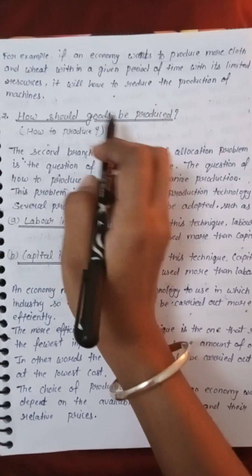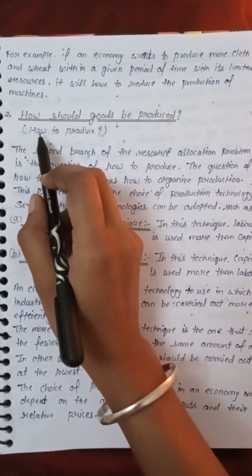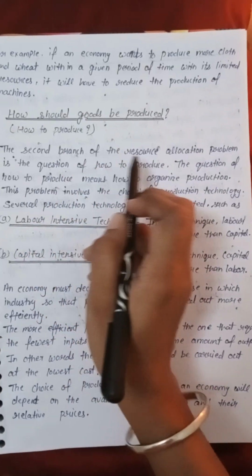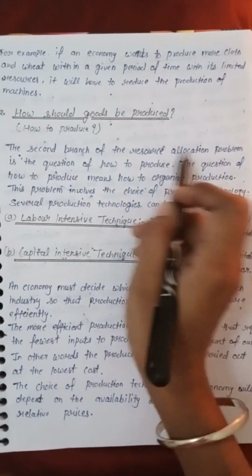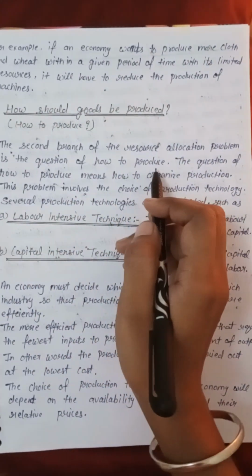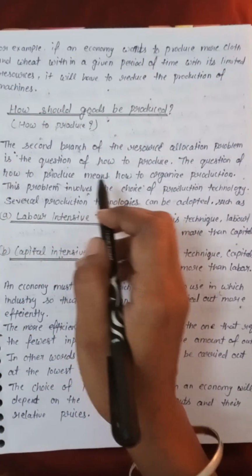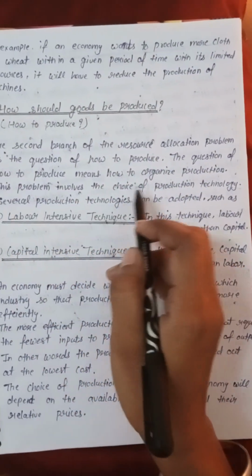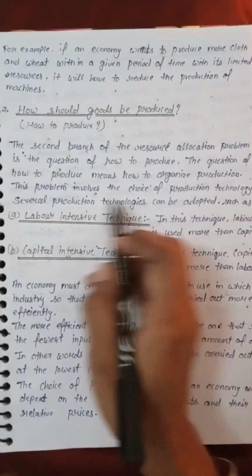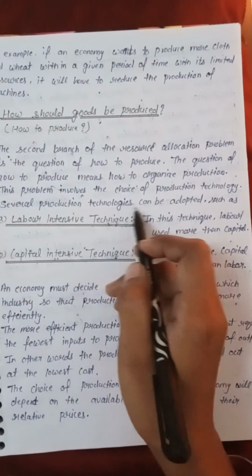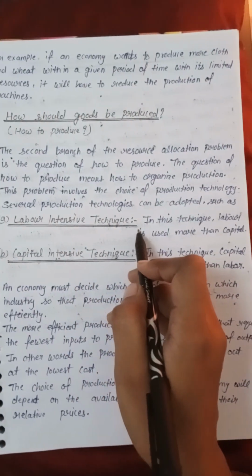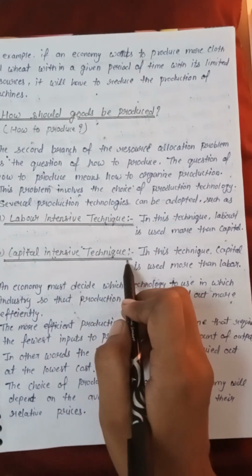Second, how should goods be produced, that is, how to produce. The second branch of the resource allocation problem is the question of how to produce. The question of how to produce means how to organize production. This problem involves the choice of production technology. Several production technologies can be adopted, such as labor intensive technique and capital intensive technique.